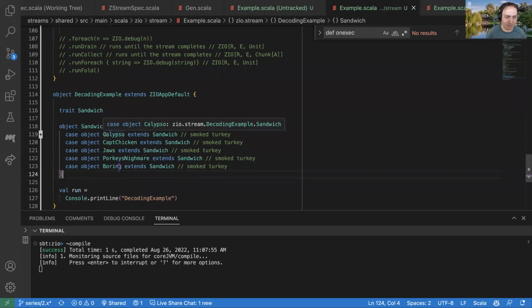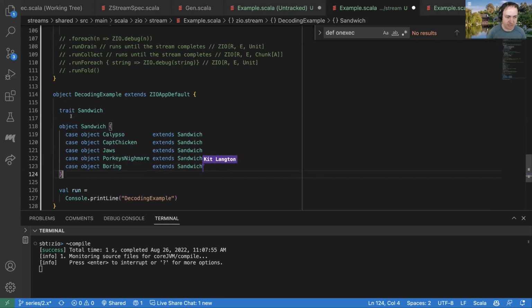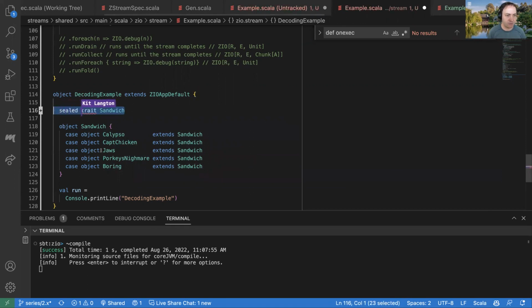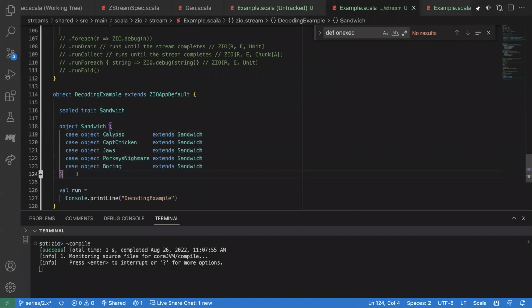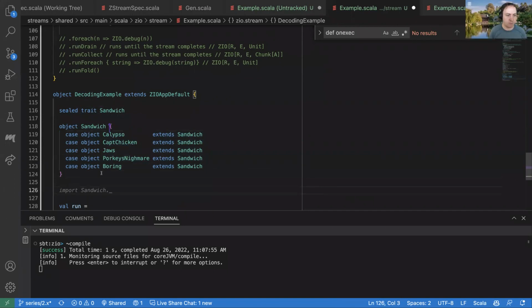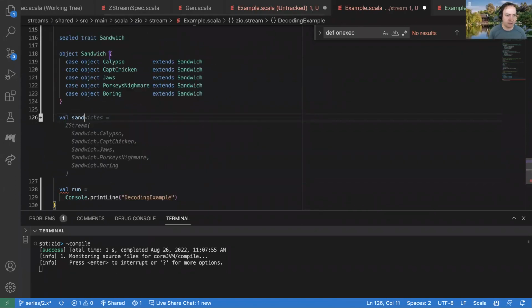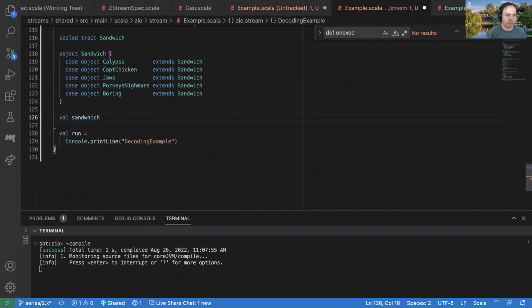All right, obviously we're doing a little bit of a silly example here with the sandwiches, but we can imagine these are our domain objects, and we can see they're like these typed scalar values, and we're using our data modeling best practices. We've got this sealed trait, or in Scala 3 we would do the enum, it gets sealed for us, and these are objects, and maybe if these had some other info associated with them, they'd be case classes, but right now they're just case objects.